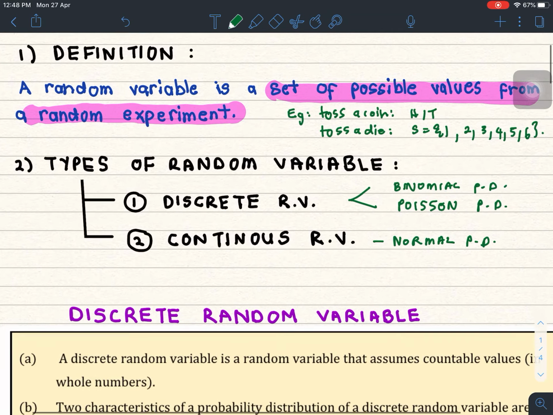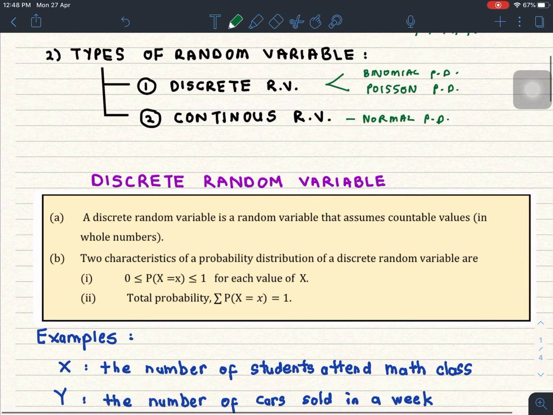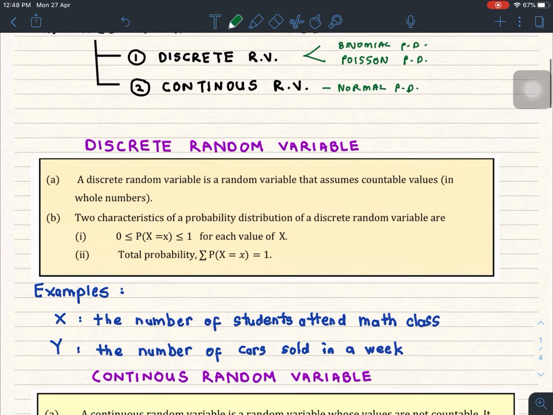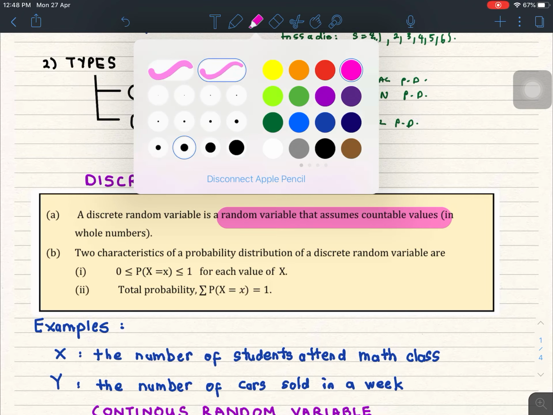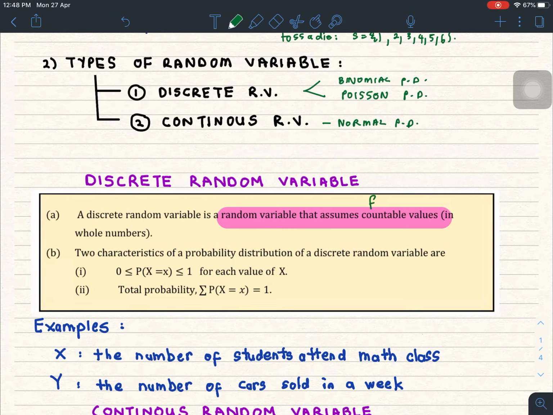Alright, now let's go into what a discrete random variable is. A discrete random variable is a random variable that assumes countable values. Countable values can be finite values, for example, whole numbers. As mentioned already, it's a whole number. We start from 0, 1, 2, 3 and so on. That is something which is countable.